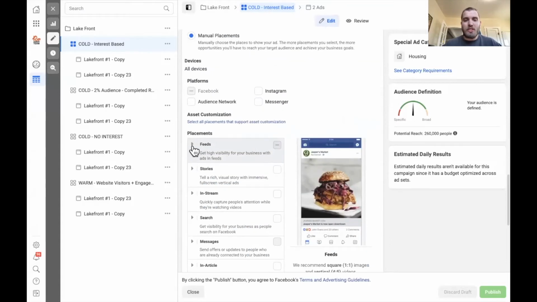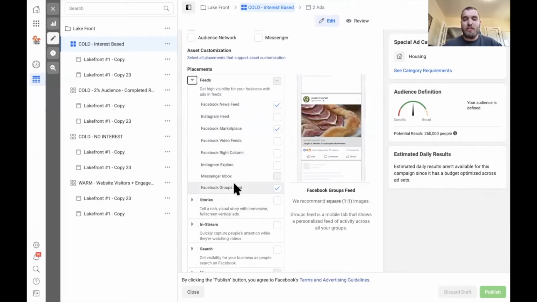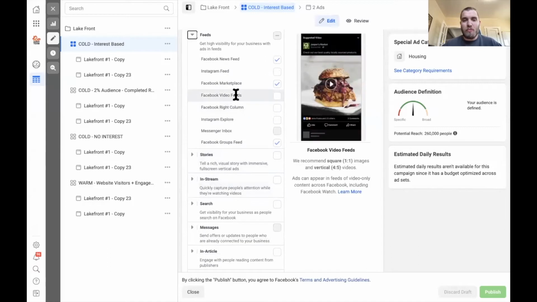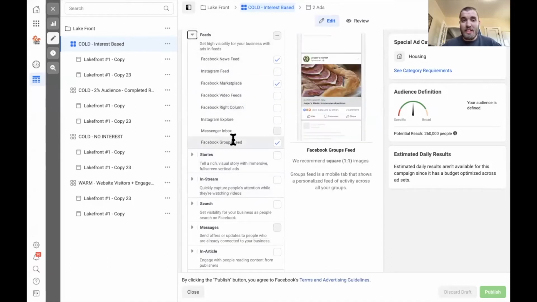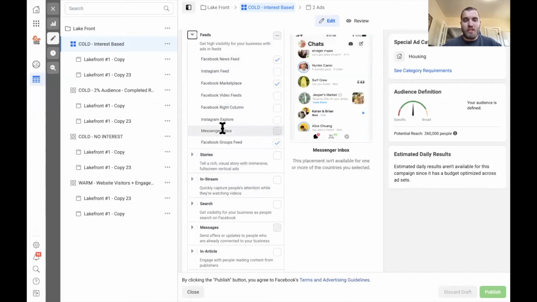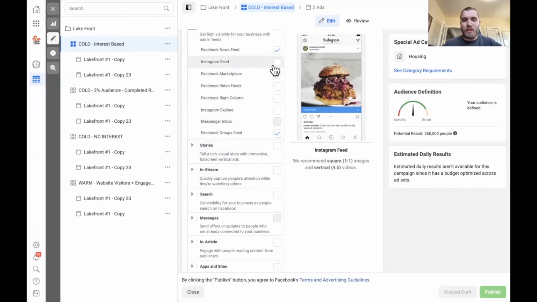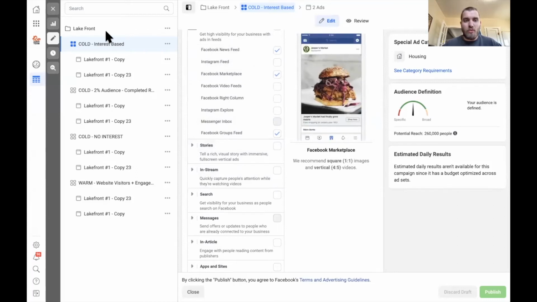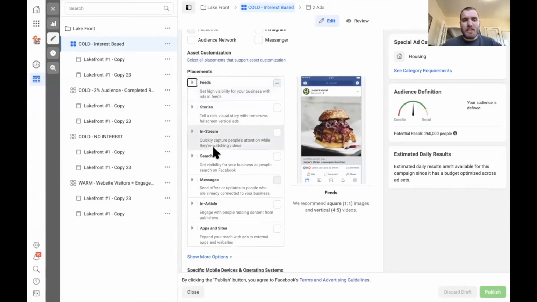Down here, you can see the placements. What I like to use is just the Facebook news feed, the Facebook marketplace feed, and the Facebook group feed. That's where people are generally looking to buy stuff, in the Facebook marketplace and the groups feed. And the news feed is obviously the most popular. I don't do a lot with stories. You can add on Instagram as well if you are interested in that. But those are the placements, and that was it for this ad.